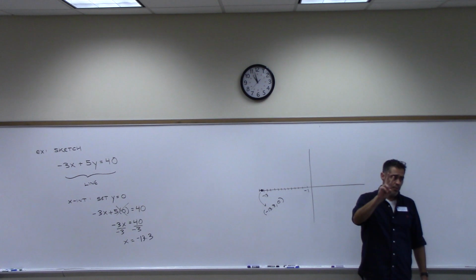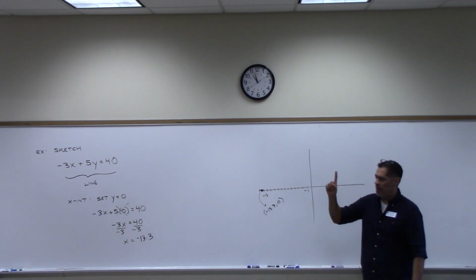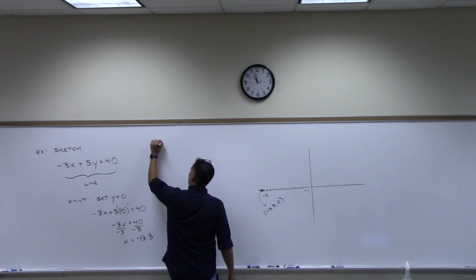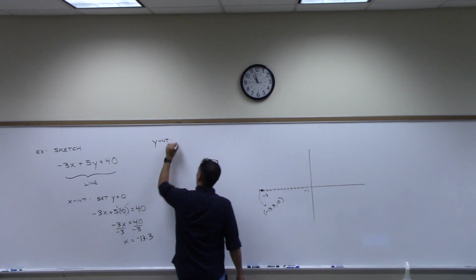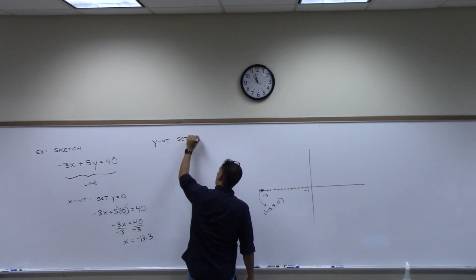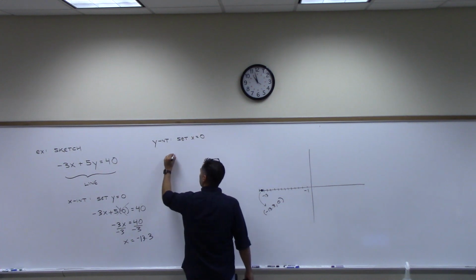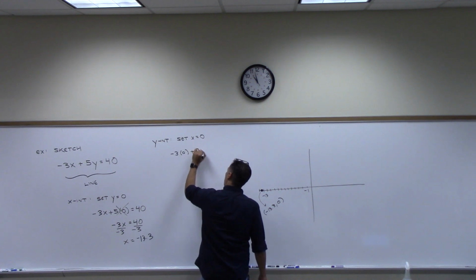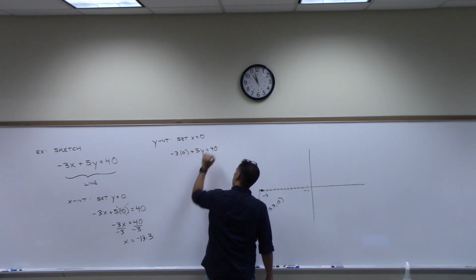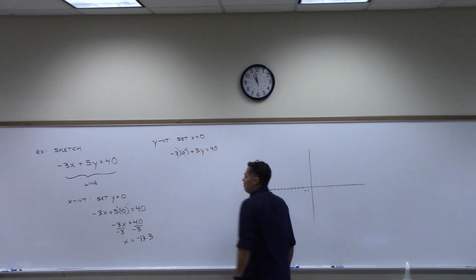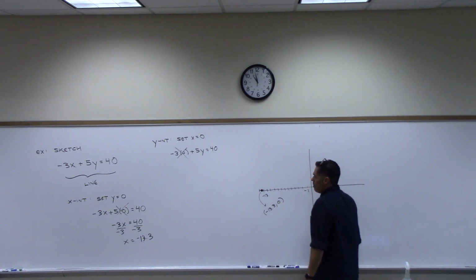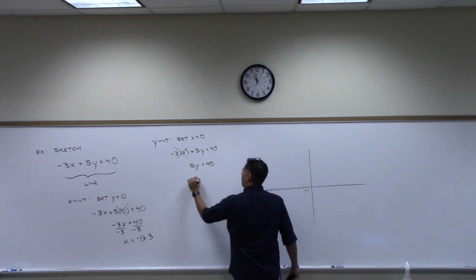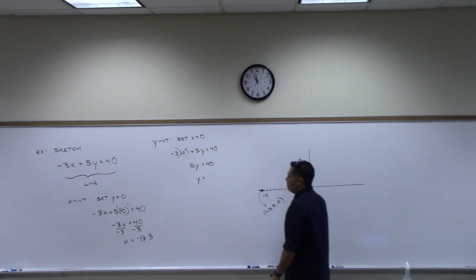So I have one of 2 points. I just need one more, right? One more point. So to get the other point, I'm going to find the y-intercept. And to do that, I set x to 0. If I set x to 0 there, I get negative 3 times 0 plus 5y equals 40. Kills off that negative 3x. And we get 5y equals 40. Divide both sides by 5. 8.